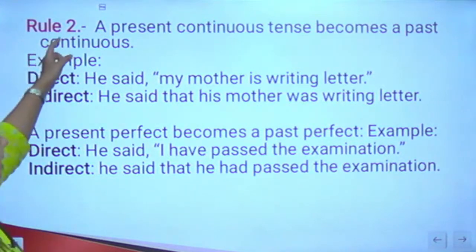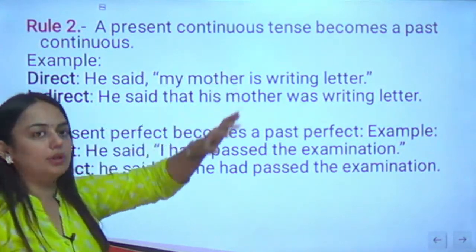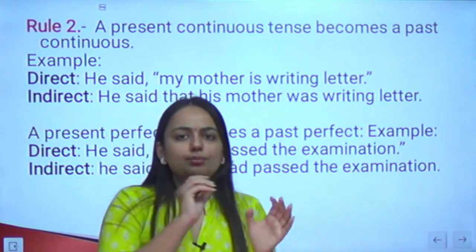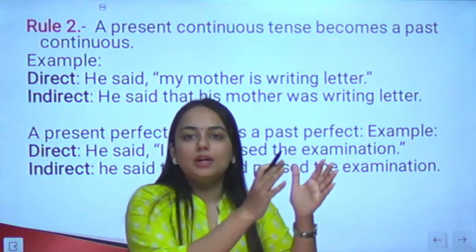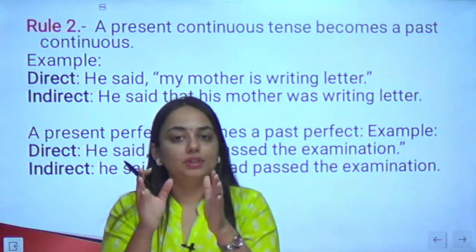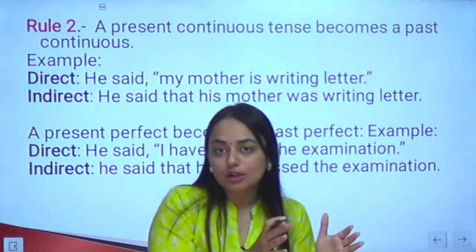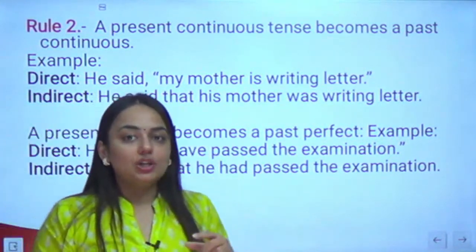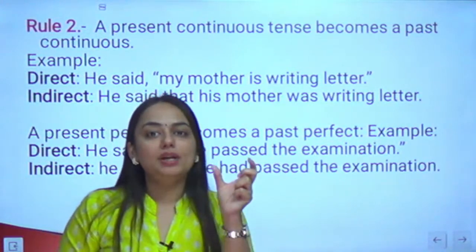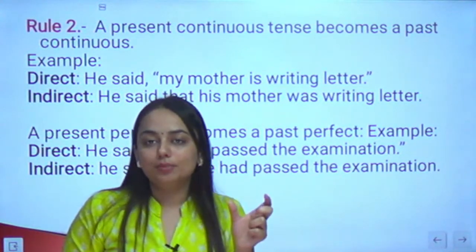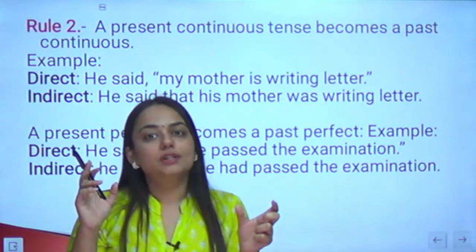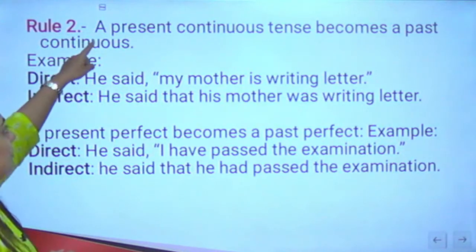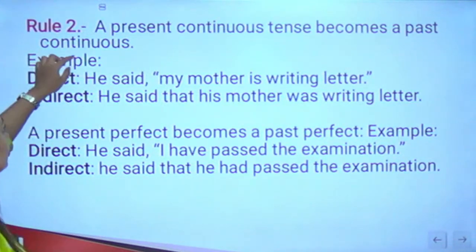Rule number 2: a present continuous tense will become a past continuous tense. You've recently written down all the rules, right? You simply have to put an arrow there. Simple present tense into simple past tense. Present continuous tense into past continuous tense. Why am I changing it? This change means that the helping verb we will use will not be of simple present, but of simple past tense. The helping verbs are was and were. So a present continuous tense becomes a past continuous tense.